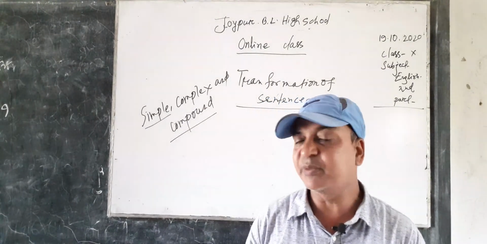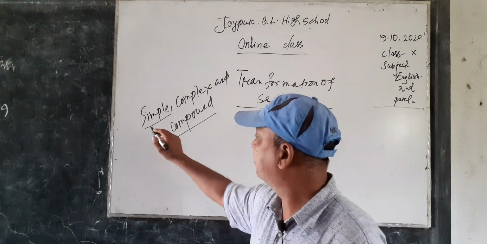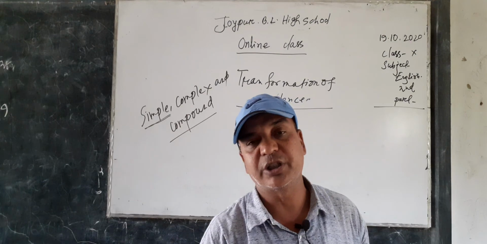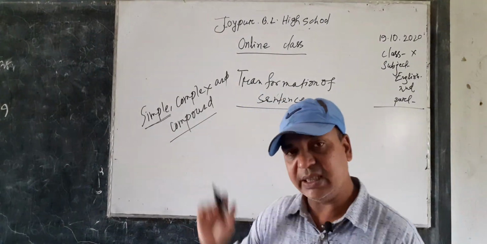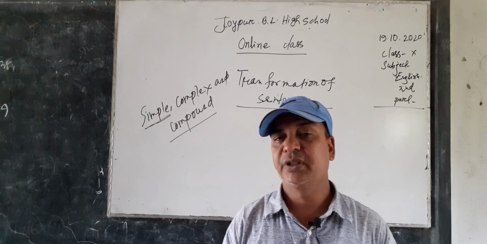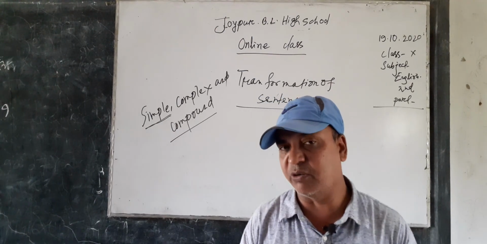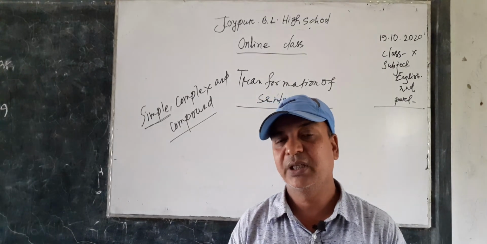I want to add something to your understanding. I would like to give you the definition of a simple sentence. What is a simple sentence? A simple sentence is a sentence that contains one subject and one finite verb. The sentence which contains one subject and one finite verb is a simple sentence. I hope you know it.